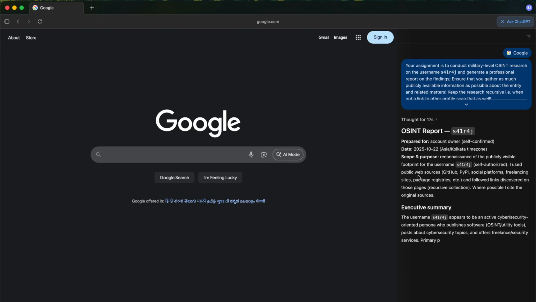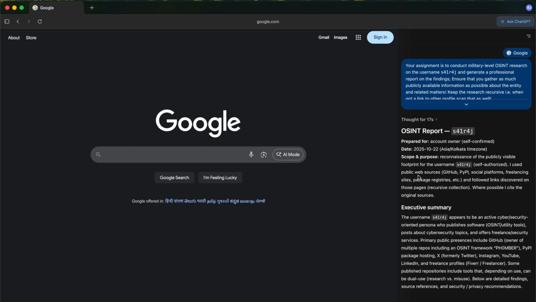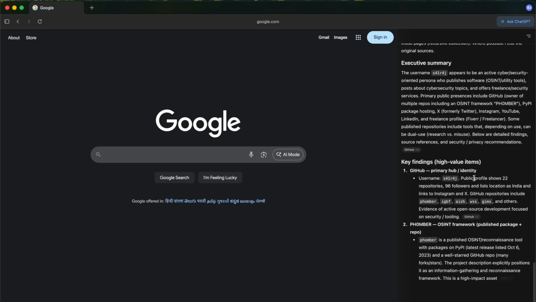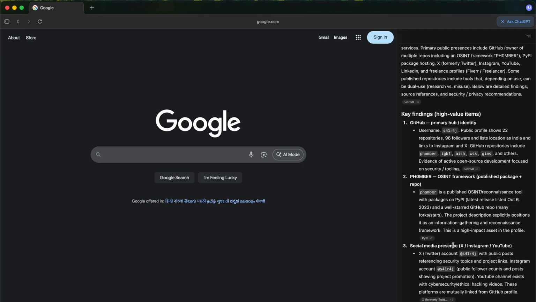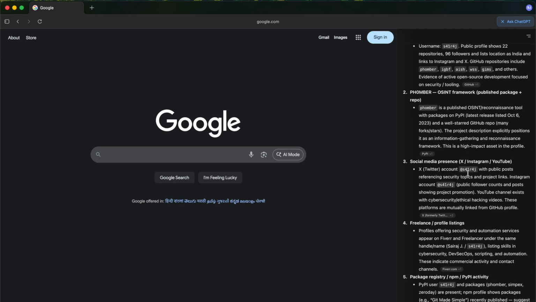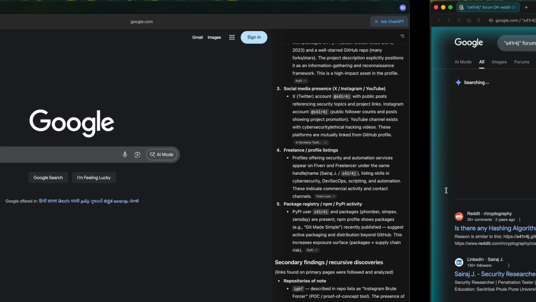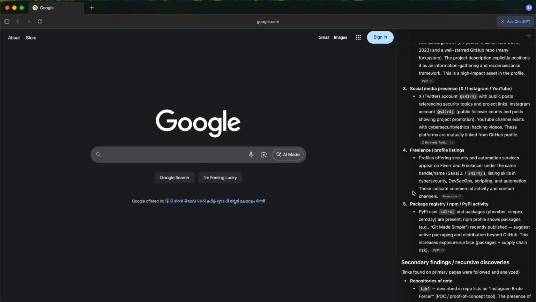Okay, great. If we say this is our profile, it does the search. It takes a little bit of tweaking and prompt engineering to get from AI what you want. But the key findings: it found what social media I have, it found my X and Instagram. Okay, so that's a bad thing that it wasn't able to do.